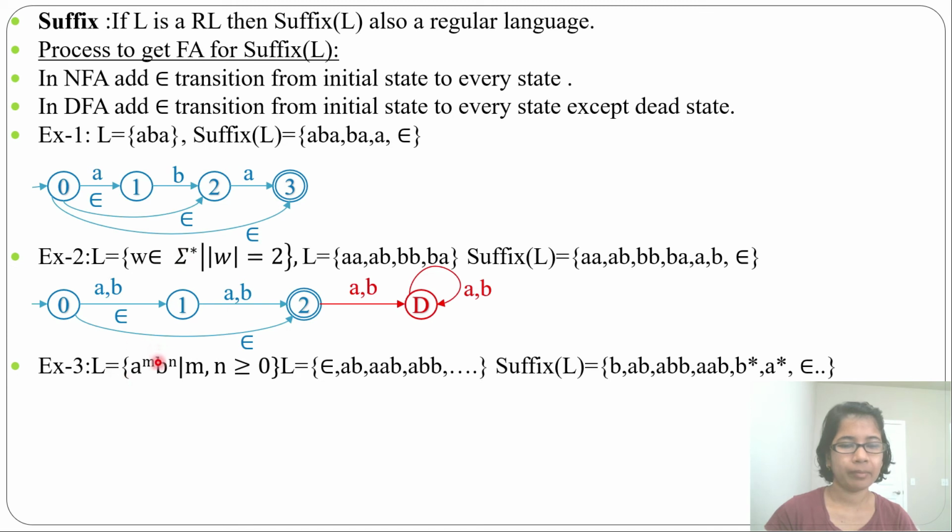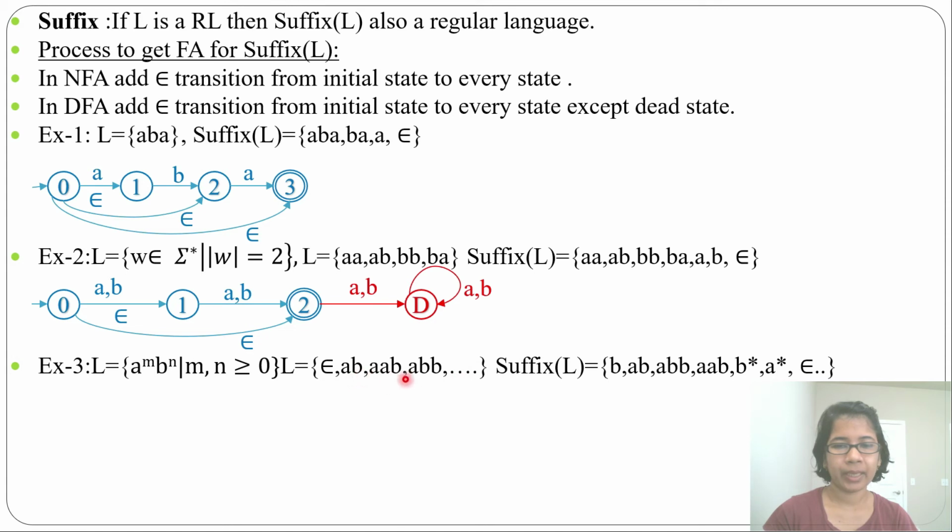Let's do another example. A power M, B power N, M, N greater than or equal to 0. Any number of A followed by any number of B. Which strings will it accept? Epsilon when both M and N are 0. Then it will accept AB when M is 1, N is 1. It will accept ABB like this. Then what will be the suffix of it? Suppose the string is AB, suffix will be B, or suffix can be AB also.